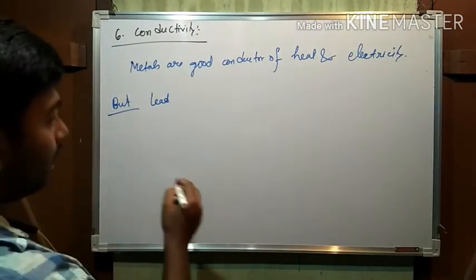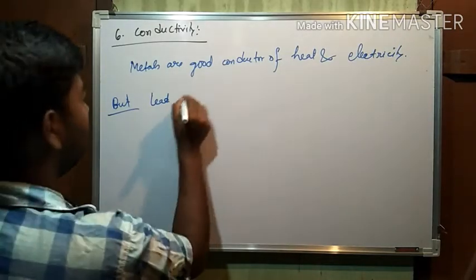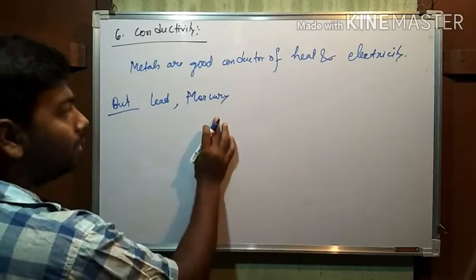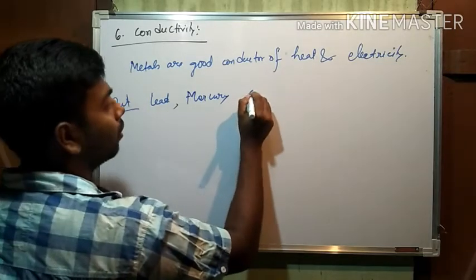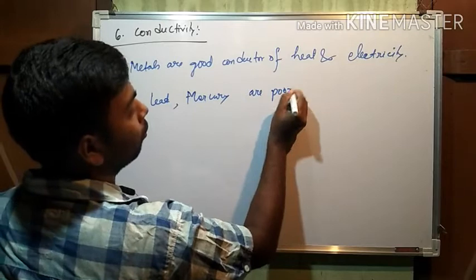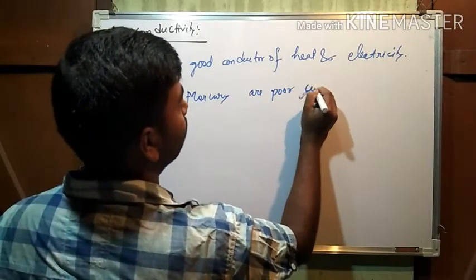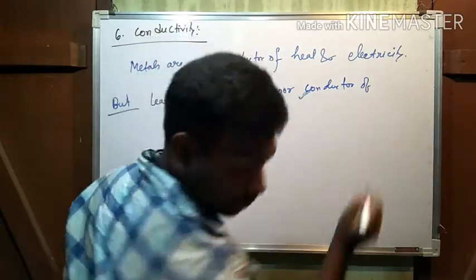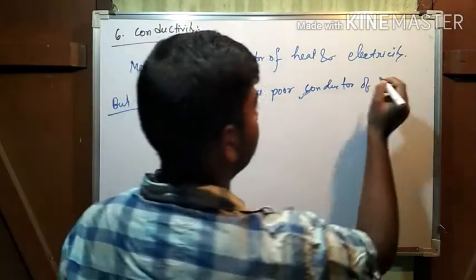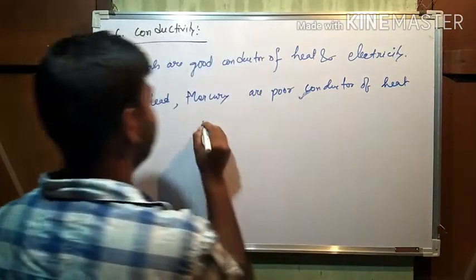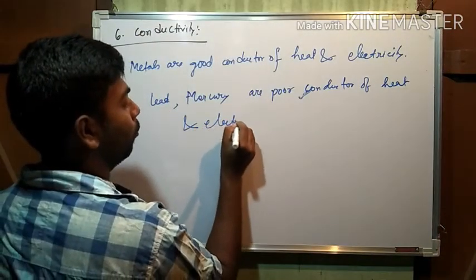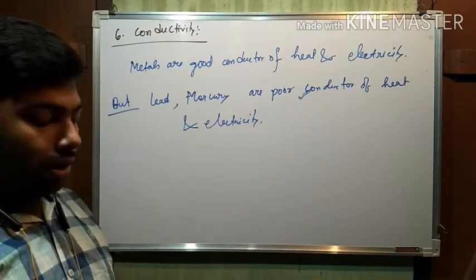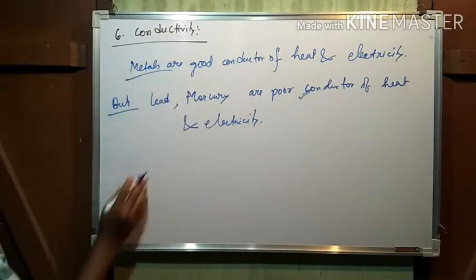Lead and mercury are both metals, but these two are poor conductors of heat and electricity.